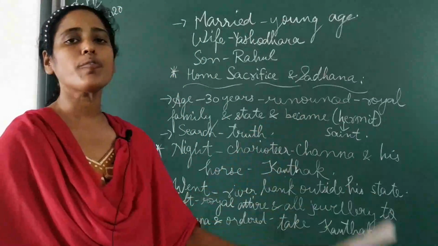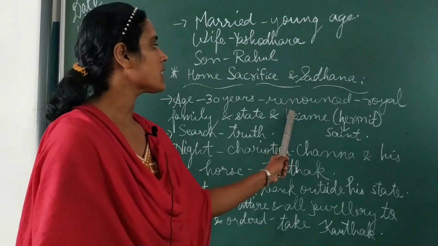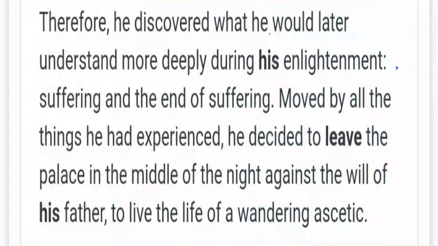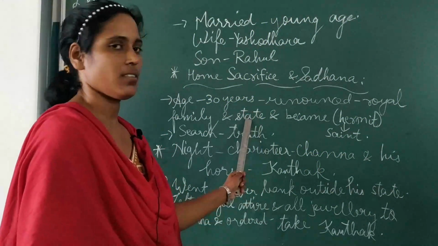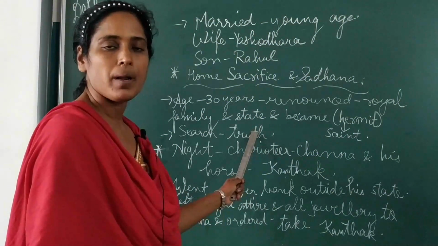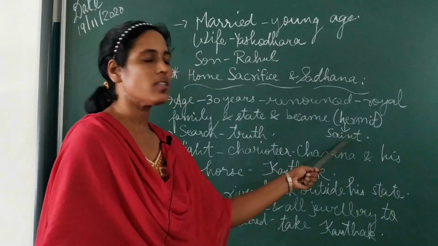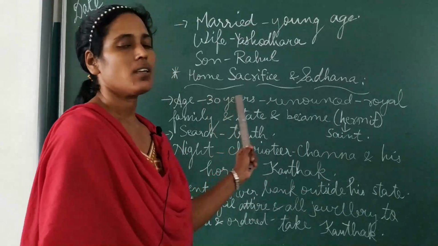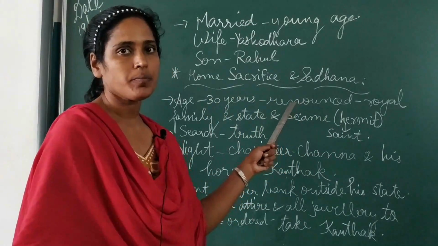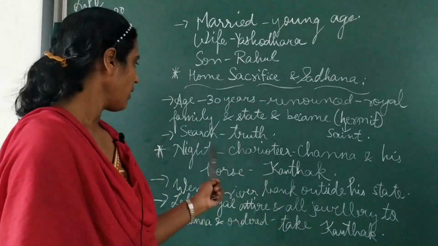At the age of 30 years, he thought of renouncing. Renouncing means leaving off, setting aside his royal family and state of Republic Kapil Vastu, and became a hermit. Here hermit means, students, what? Saint. He wanted to become a saint. So he stepped out of his royal family and he began to search for truth.